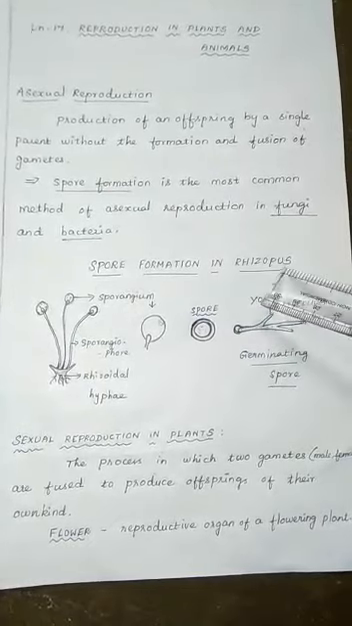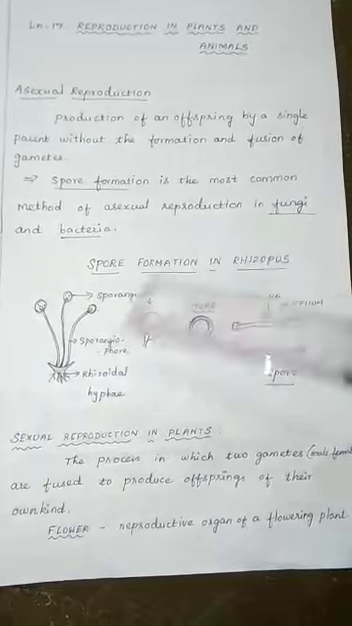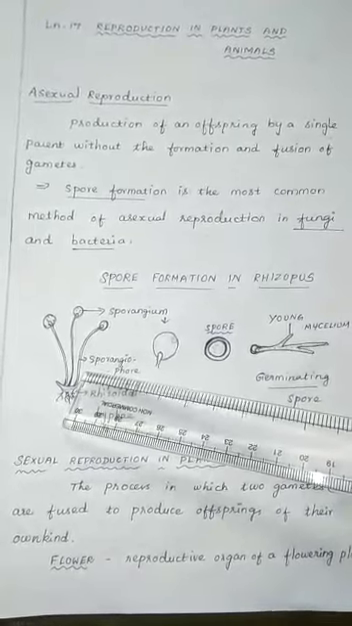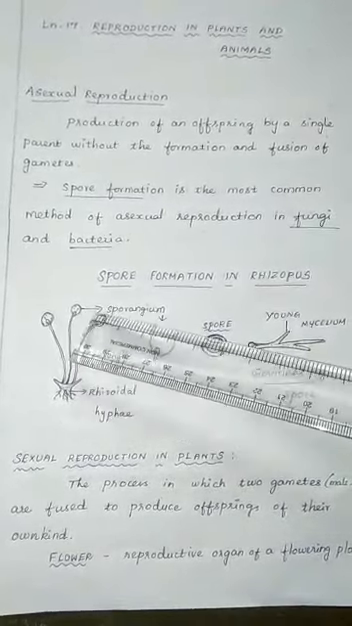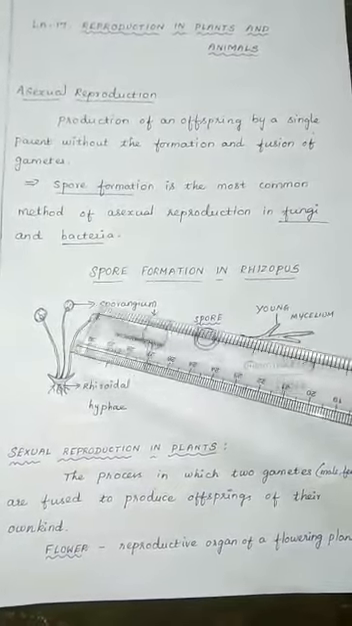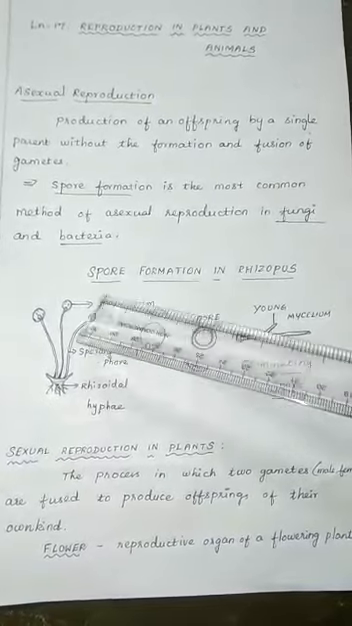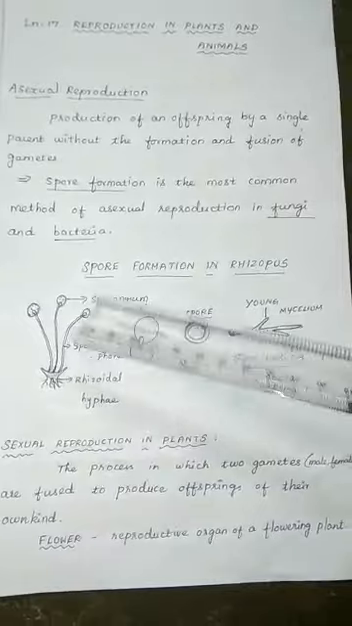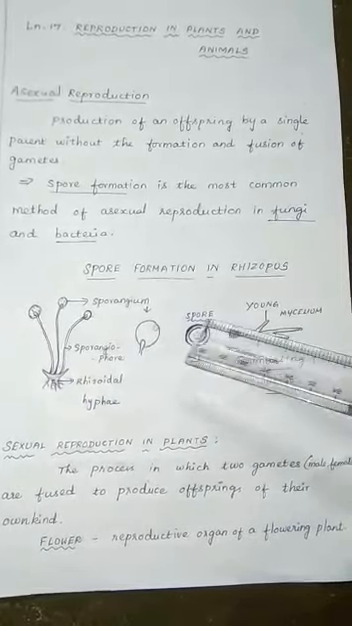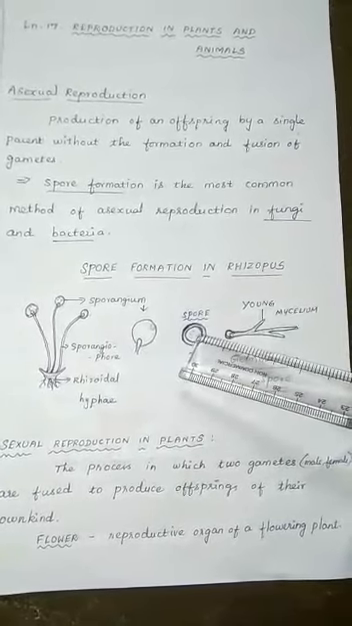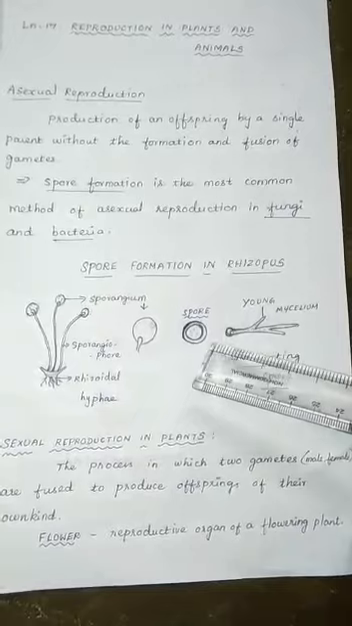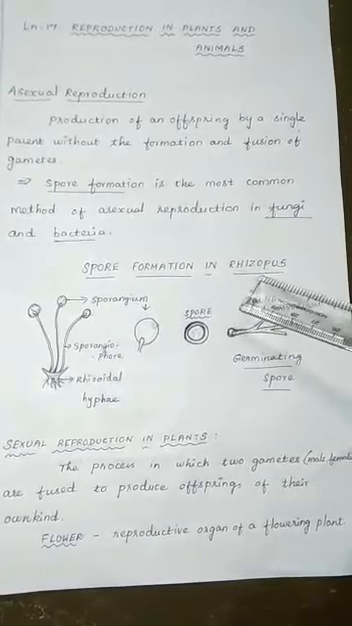Let's see spore formation in Rhizopus. It is a fungus. Here we can see the structure. This is the rhizoidal hyphae. Then the spore bearing structure, stalk-like structure, is called sporangiophore. At the tip it is bearing a sporangium. Inside the sporangium there will be a nucleus. That nucleus will divide many times. Then each nucleus along with some amount of cytoplasm develops into a spore. That spore develops into a young mycelium. So this type of reproduction, asexual reproduction, happens in Rhizopus fungus.